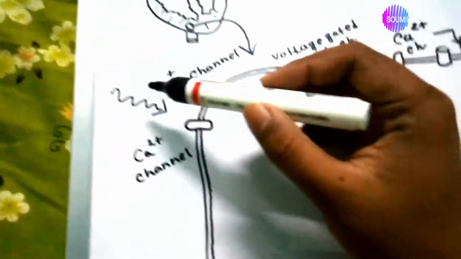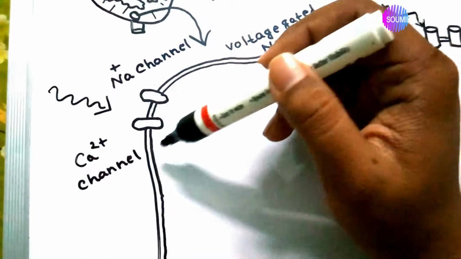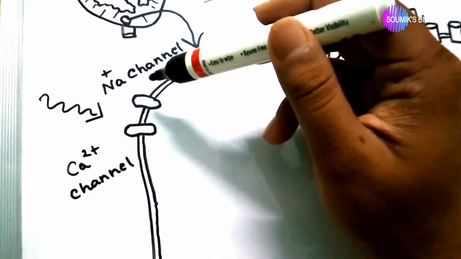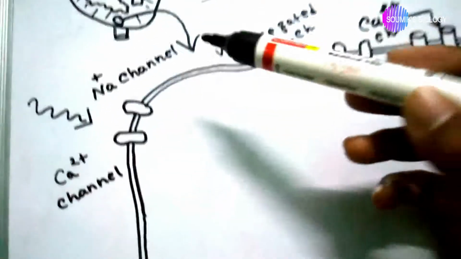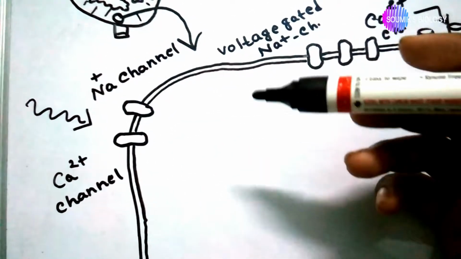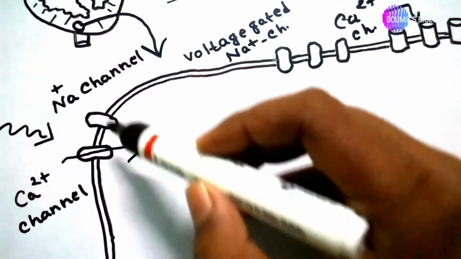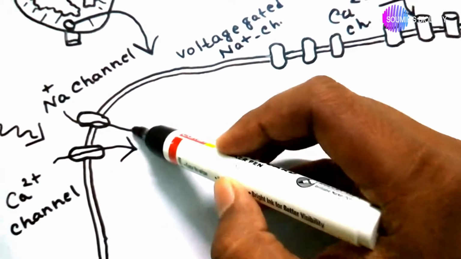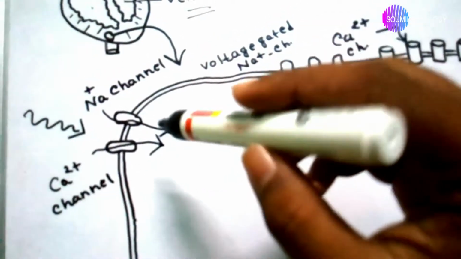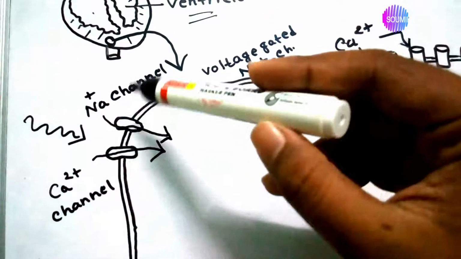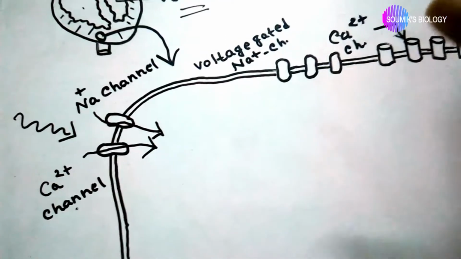But when a stimulus stimulates the sodium ion channels and calcium ion channels, the sodium and calcium leaky channels activate, and they transport positively charged sodium and calcium ions from the outside to the inside of the cell.